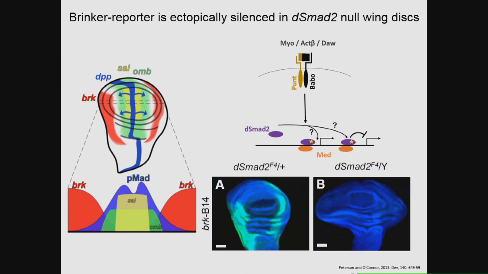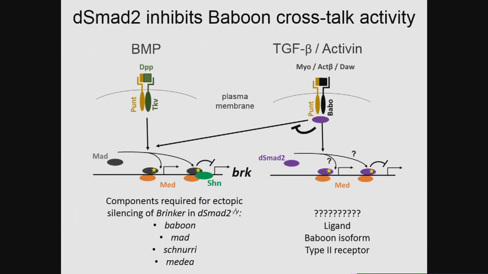So this observation, along with others I'm not showing you here, led us to formulate a model in which DSMAD2 is behaving like an anti-SMAD and inhibiting ectopic baboon activity. In the absence of DSMAD2, this purple protein here, baboon is uninhibited to ectopically silence brinker, particularly by cross-talking with the BMP pathway components such as MAD, Medea, and Schnurri to silence brinker.